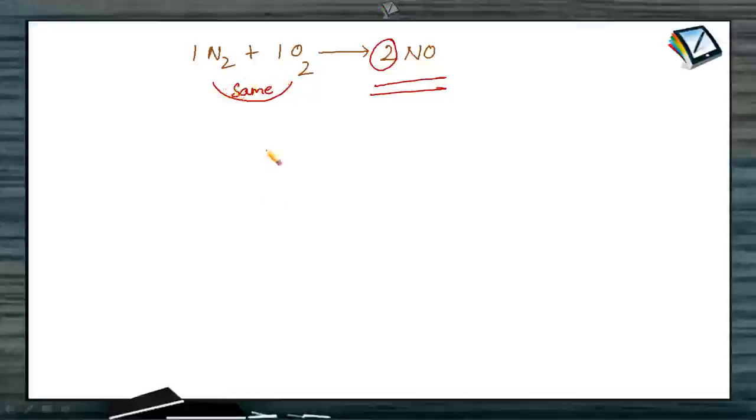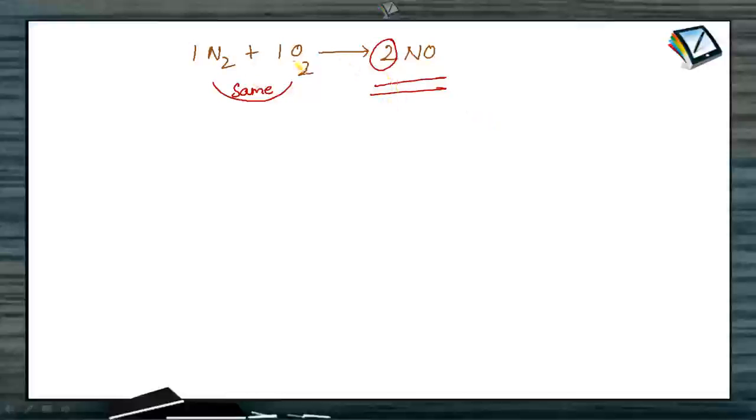But to get the unique value of the reaction rate, that is to make it independent of the concentration term chosen, what we need to do is equate one rate with the other rate, because every time we cannot say that this is the rate in terms of nitrogen and this is the rate in terms of oxygen, and this is the rate in terms of nitric oxide. What we can say is that this is the rate of the reaction in general.